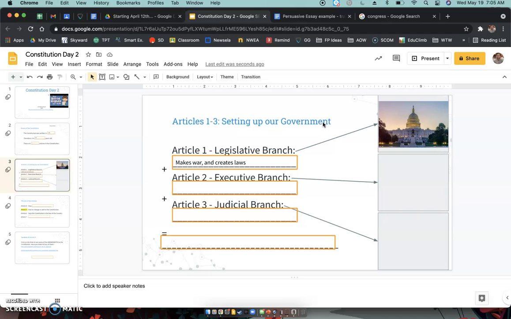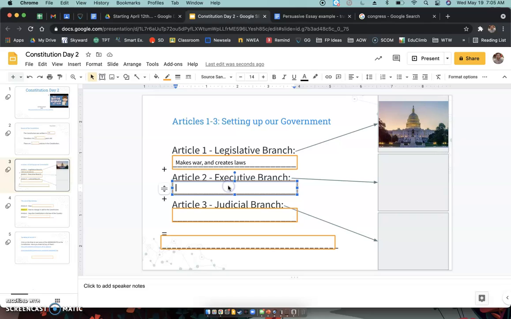All right. And then next what we have is the executive branch. That was set up in Article 2. Okay? Article 2. Right. So, who is that? Pretty easy. That's the president. Whoever the president is at the time, they're the head of the executive branch.